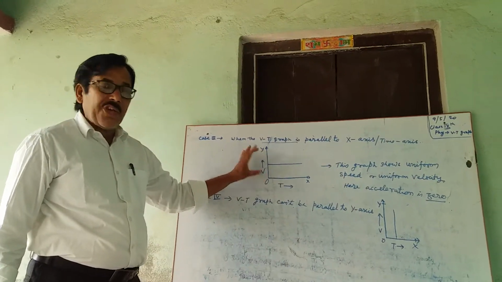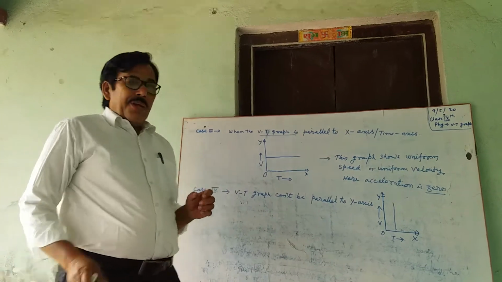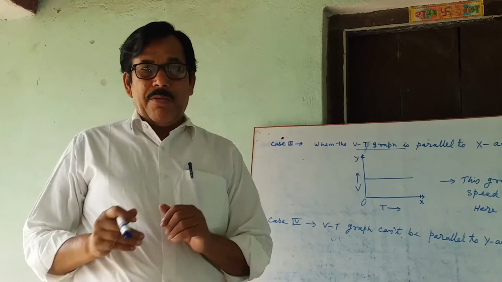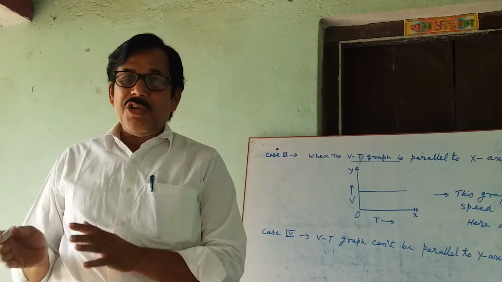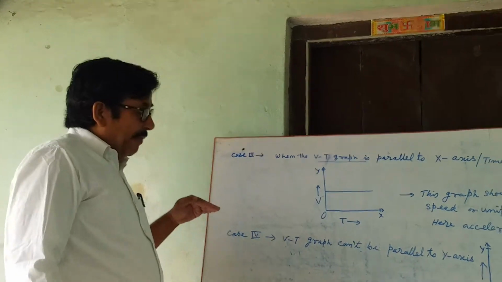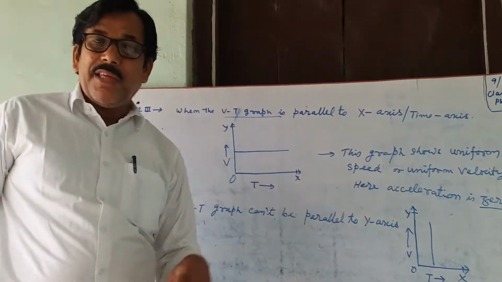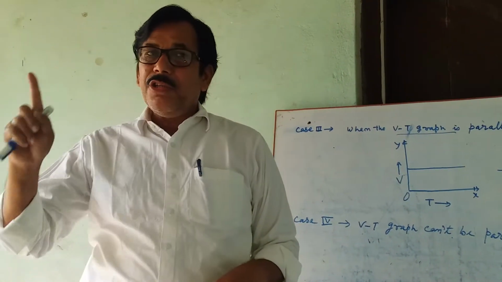It is not changing. That is, the speed or velocity is uniform. In this case, acceleration is 0. Meaning when the velocity time graph or speed time graph is parallel to the time axis, the acceleration is 0.